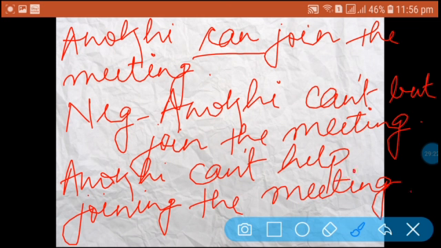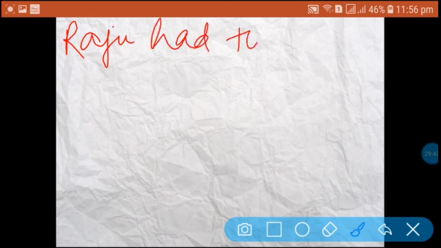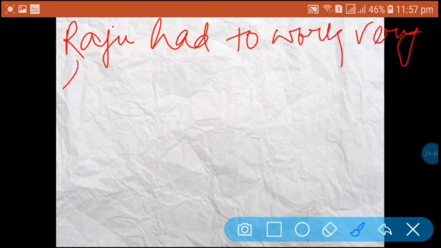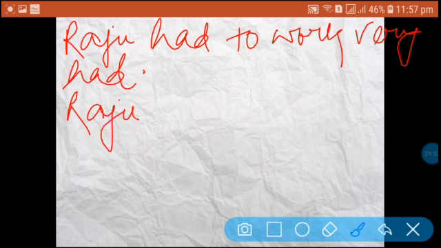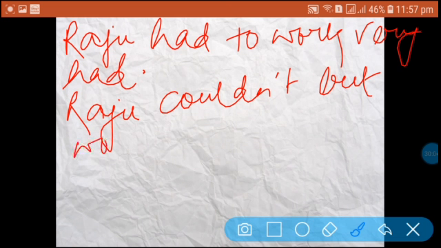Okay, so all the cases with must, has to, have to, and can we have covered. Now one is left, the use of had to. The next example is: Raju had to work very hard. The change is first with couldn't but. The negative form: Raju couldn't but work very hard. This is the negative of the affirmative without changing the meaning.